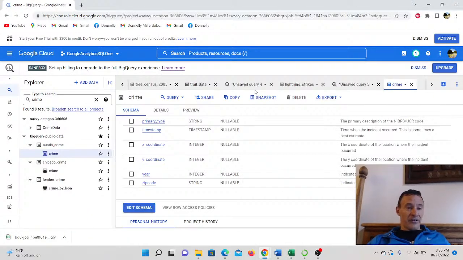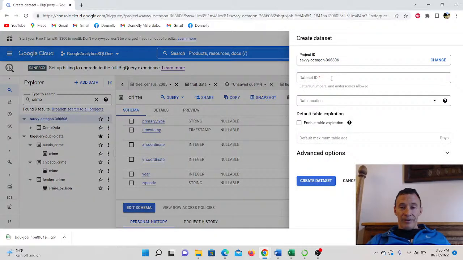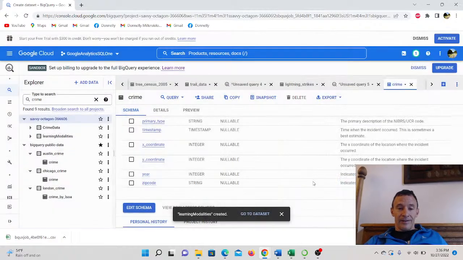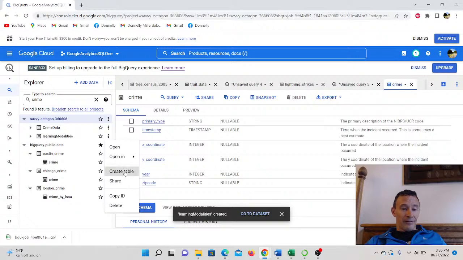So let's say I want to create a new data set. I'm going to create a data set, and I'm just going to call it learning modalities. And it would help if I actually spelled correctly. Okay, create the data set. Now I've got the data set created, but now I want to create a table.